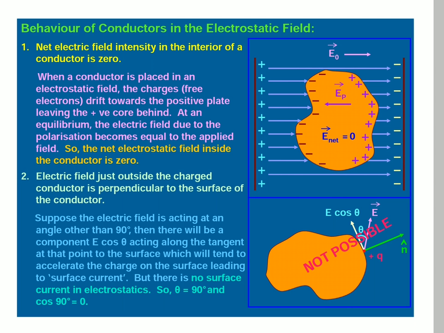So in the presence of the electric field, we can consider a conductor.